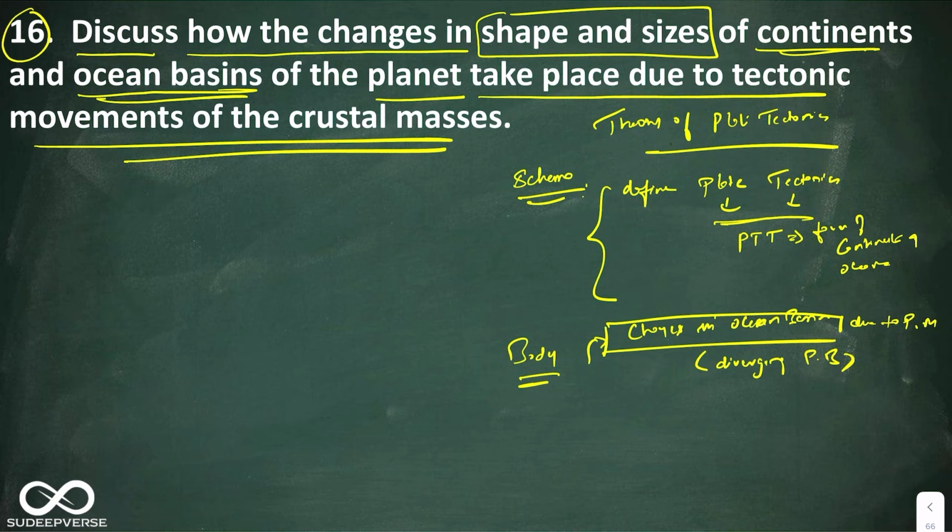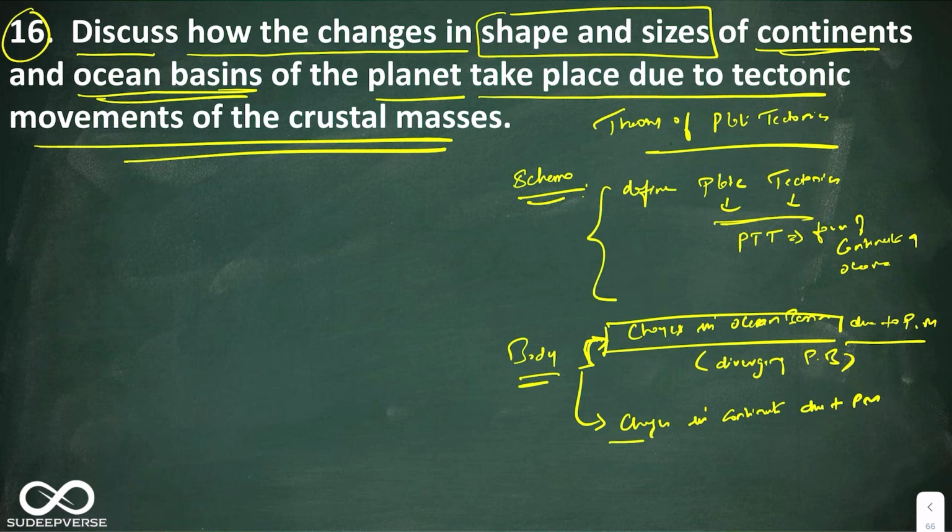I'm just using the subheadings to suit the context and keywords given in the question. Otherwise, the subheading would be divergent plate boundary, and you will write exactly what happens there. The first part of the body is changes in ocean basin due to plate movements. The second is changes in continents due to plate movements.